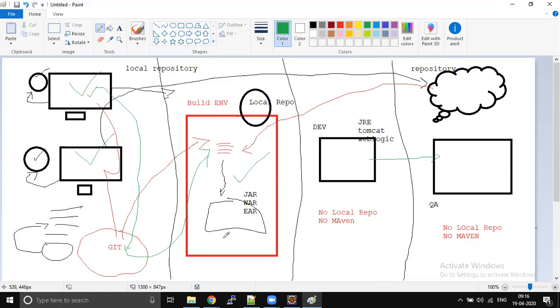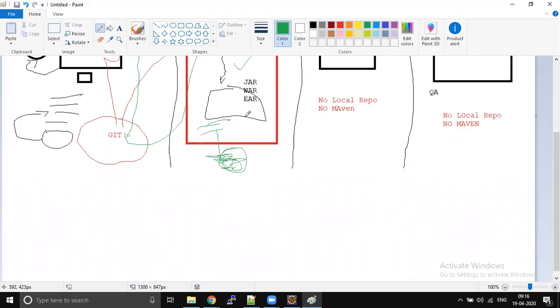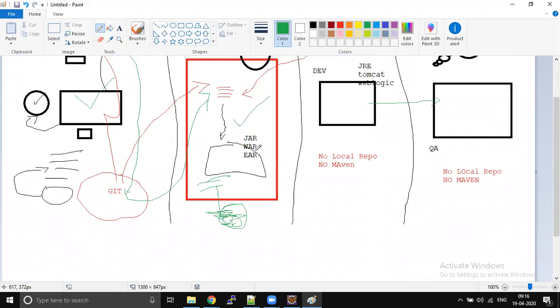Whenever you are using Maven, in the next few minutes we will discuss how the particular code will be deployed. There is a concept called artifact. The particular versioned artifact goes to the repository, and they deploy it from there.